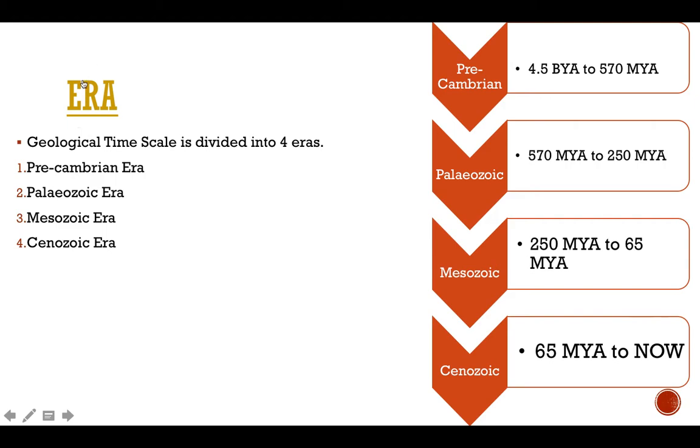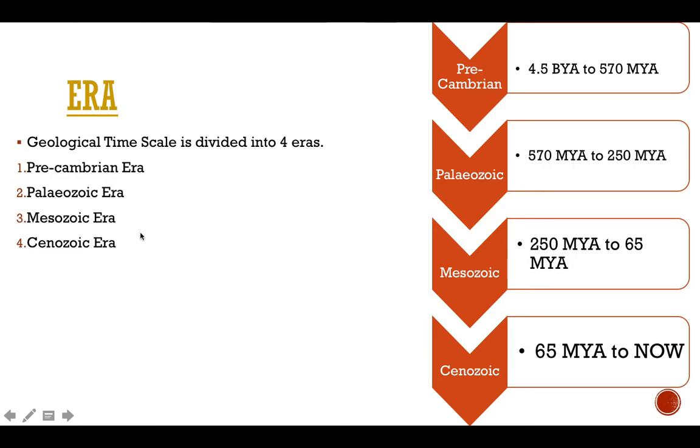Now let's talk about eras. The geological time scale is divided into four eras. The first is the Precambrian era, which began 4.5 billion years ago and continued till 570 million years ago. Then the Paleozoic era began 570 million years ago and continued till 250 million years ago.